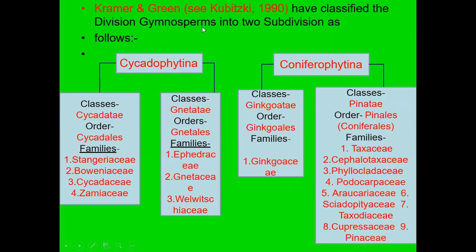So in 1990, this is a recent kind of classification. They have classified the division gymnosperm into two subdivisions as follows: Cycadophytina and Coniferophytina. And again, they have two classes in each subdivision. So there is a class Cycadopsida here, the next class is Gnetopsida here, like this. And after that, they have placed the order and family the same way. So if you see this, ALES and ACEAE like this, some kinds of botanical nomenclature rules they have followed.